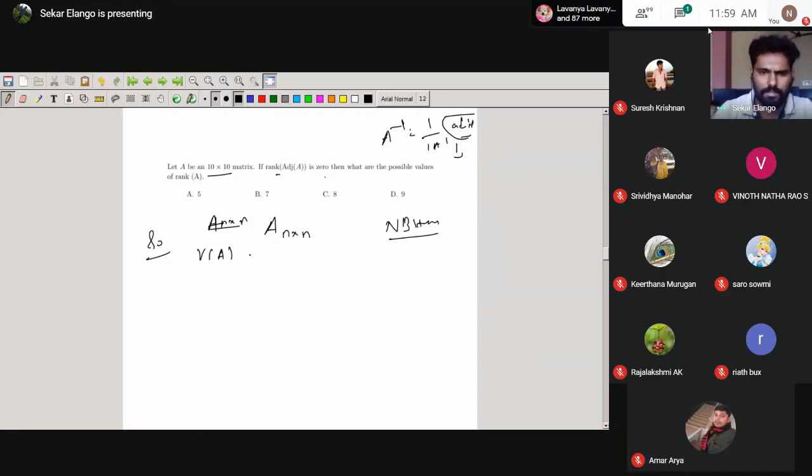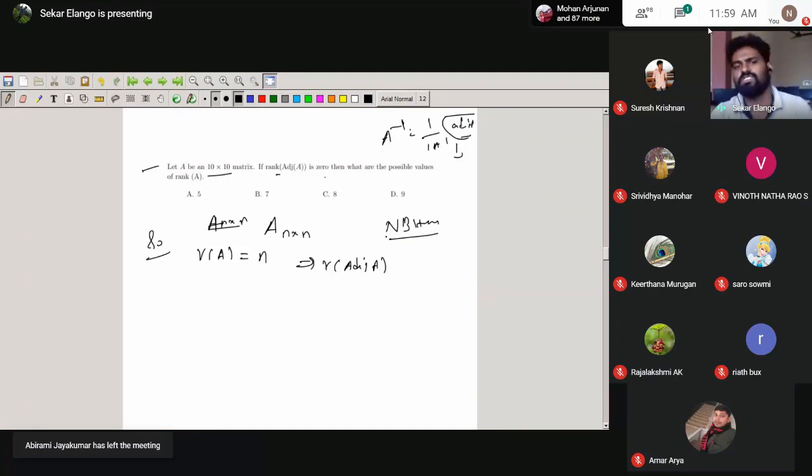Here the question is: A is an n cross n matrix. Suppose the rank of A is equal to n. Then what is the rank of adjoint of A? See, in this question it is not particularly 10 cross 10, I am choosing 10 cross 10. In NBHM they have repeated this type of question many times. Maybe in future it comes from CSIR also. That's why I am mentioning it in these questions.